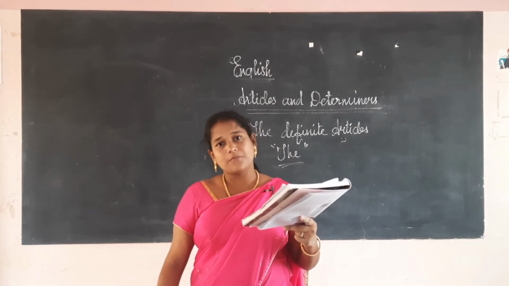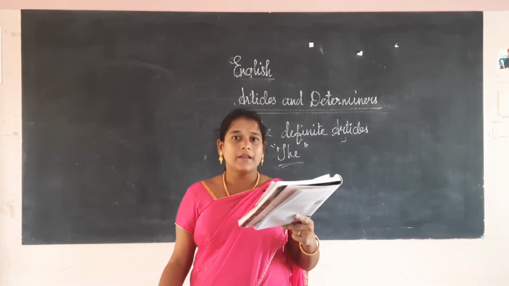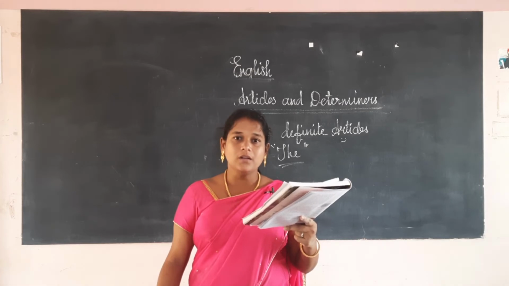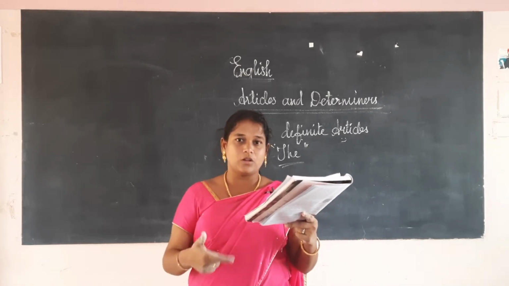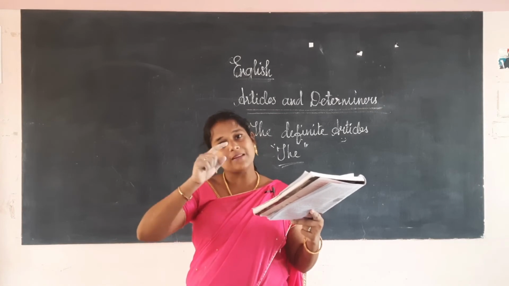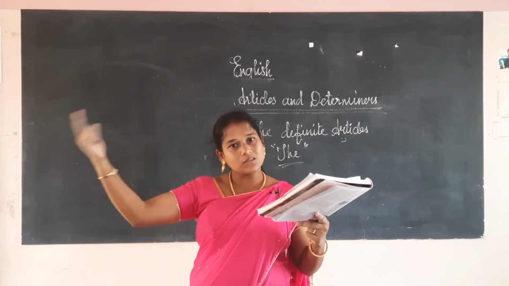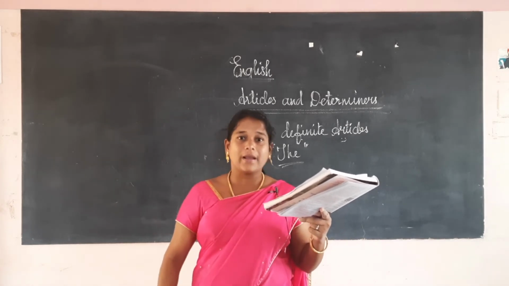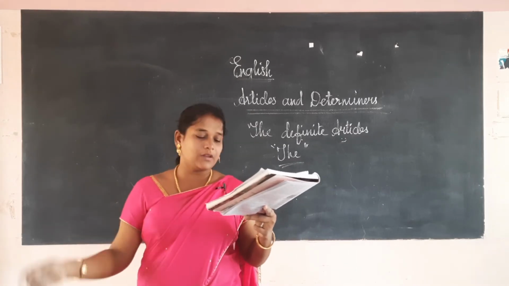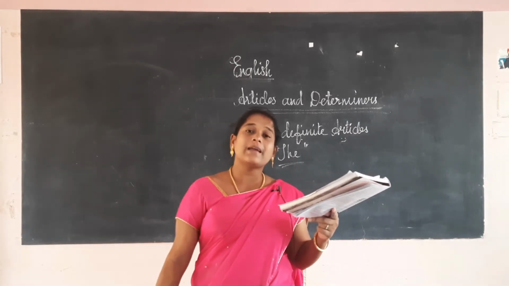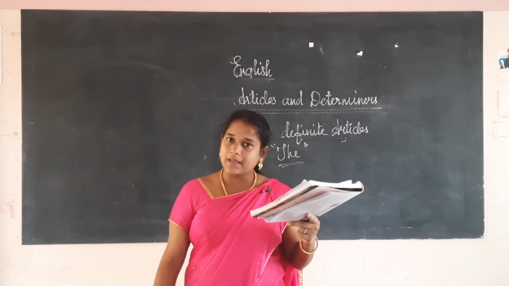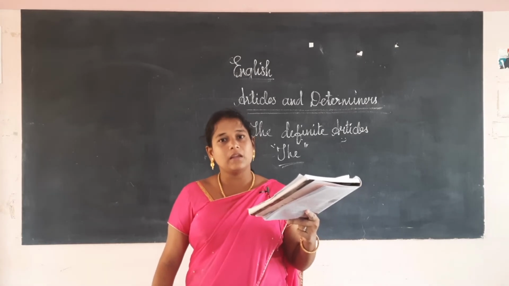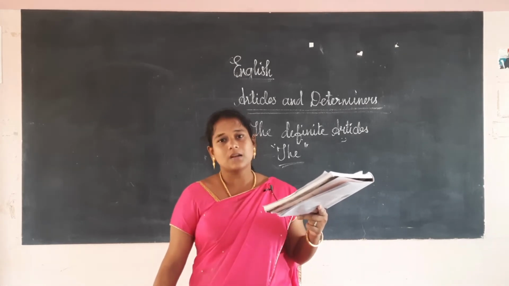Before the superlative degree, I said the first one is the superlative degree. Next we will use the for a word which we had already spoken. If you are going to speak about the same particular word again, I met a boy. The boy was an athlete. I met a boy, and then the boy was an athlete. So again I am talking about the boy, so then we are using the. Then we will use the in front of unique things and certain books, that is epics or holy books, and in front of mountains, oceans, valleys, islands as well as certain places.